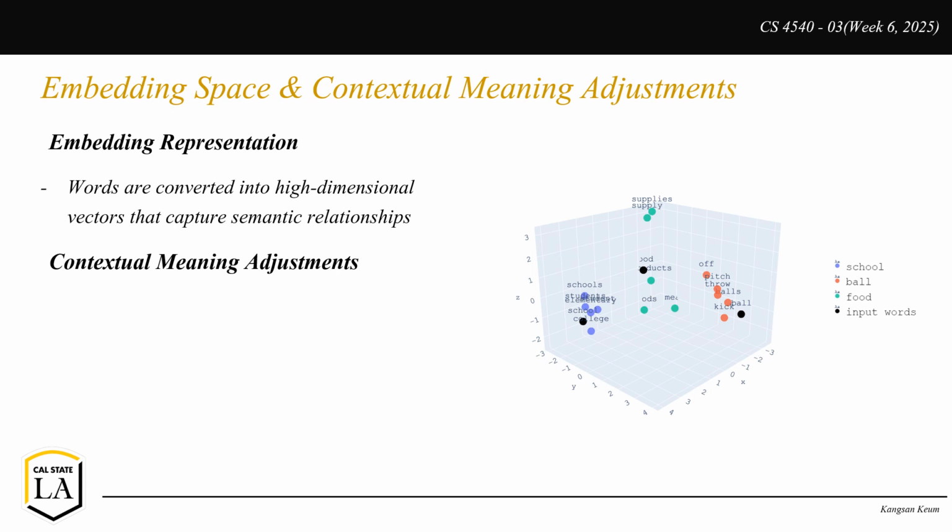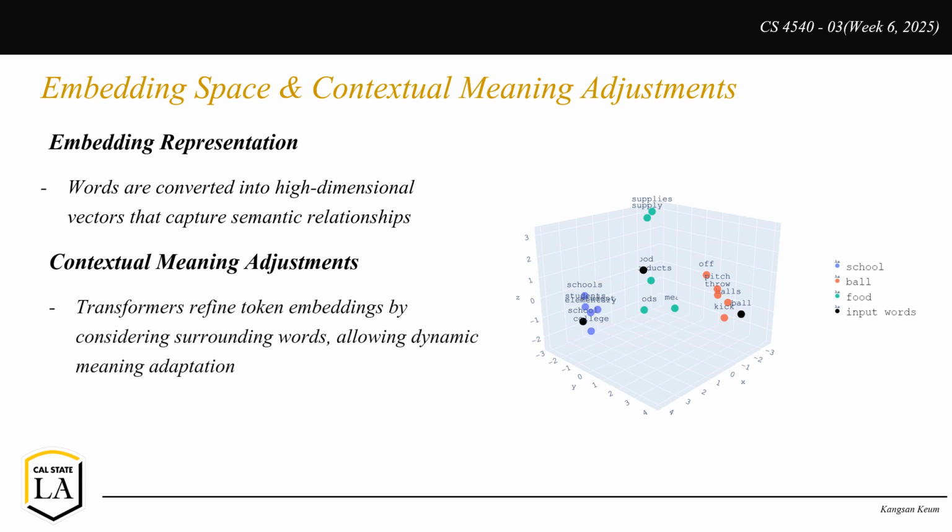For example, consider the word bat in these two sentences. I saw a bat flying in the sky. I swung the bat to hit the ball. A traditional model might treat bat the same way in both sentences, but a transformer refines the embedding based on surrounding words, ensuring that the correct meaning is captured. This context awareness is a key reason why transformers outperform older models in tasks like translation and text generation.